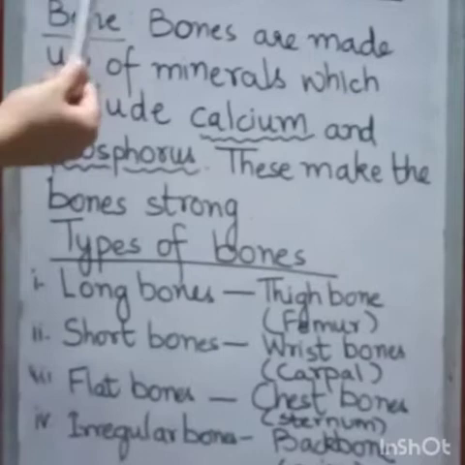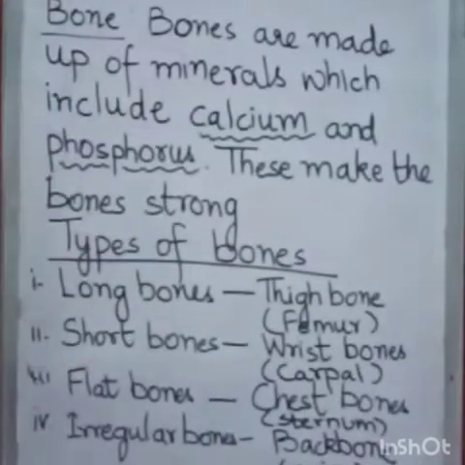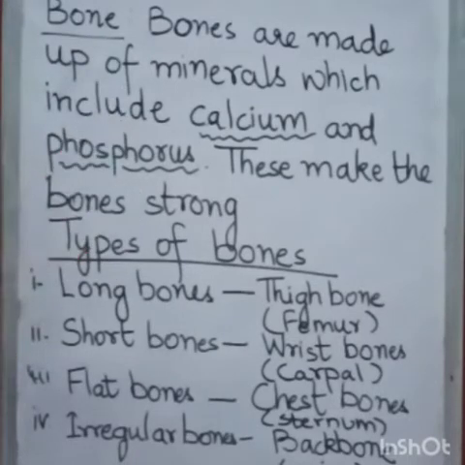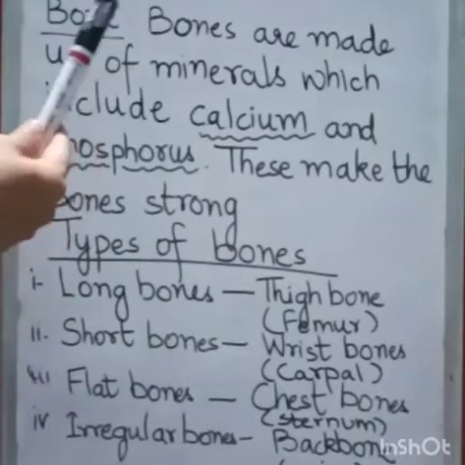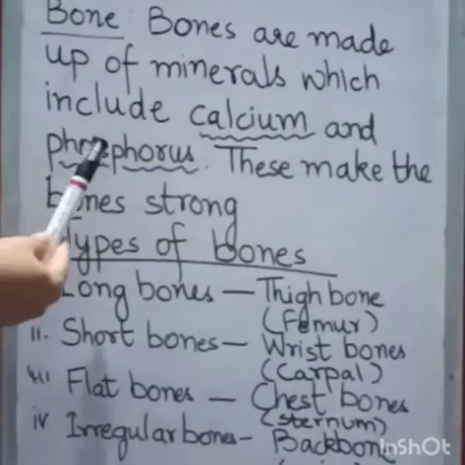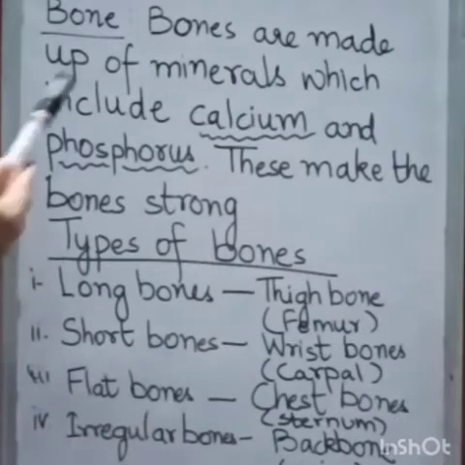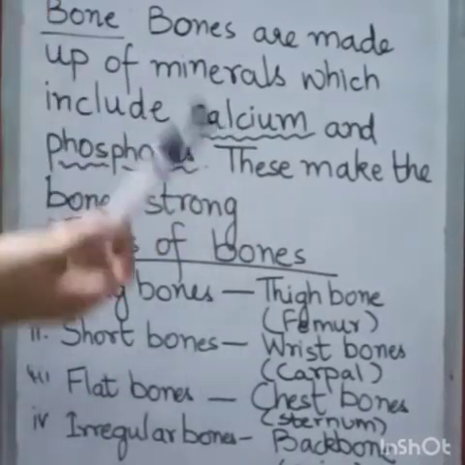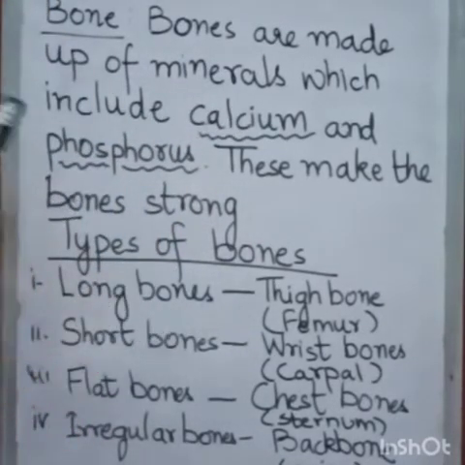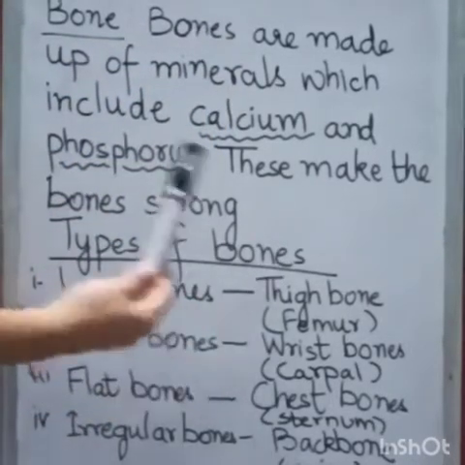Students, now comes bone. You know that inside your body, there are 206 bones, but do you know that these bones are made up of minerals, which are calcium and phosphorus. And because of these two minerals, our bone is strong. They are hard in structure. Then comes types of bones.